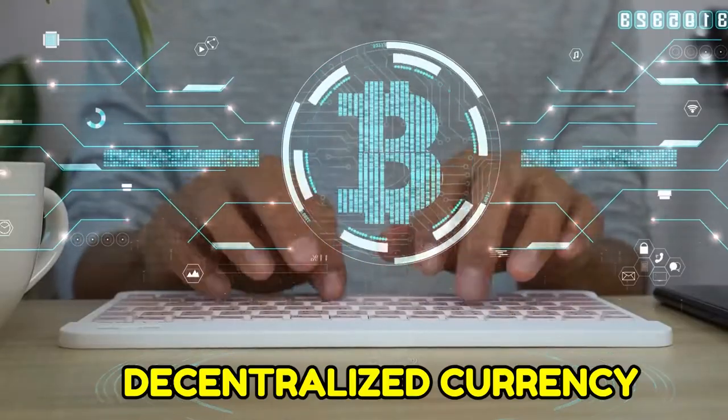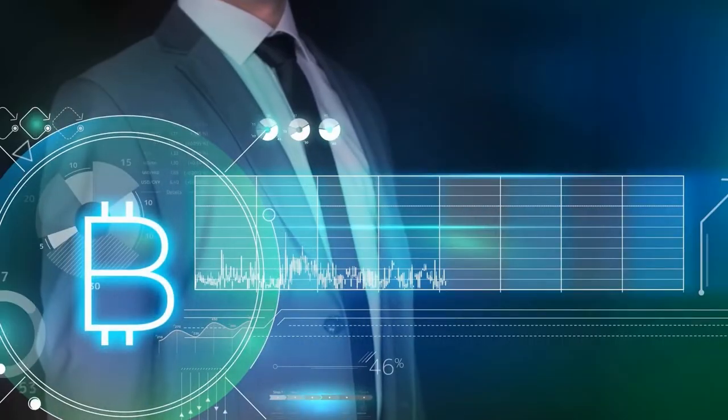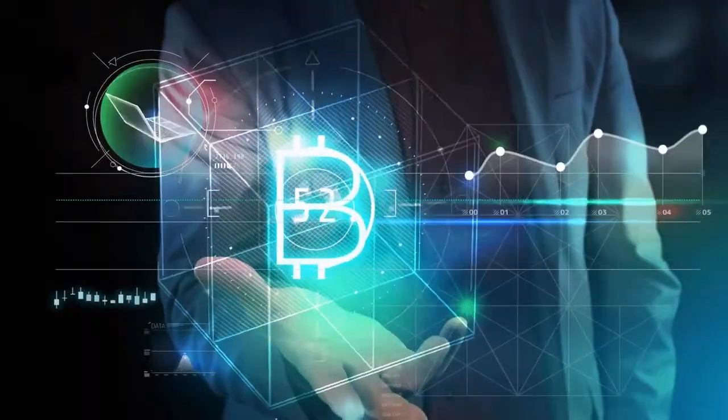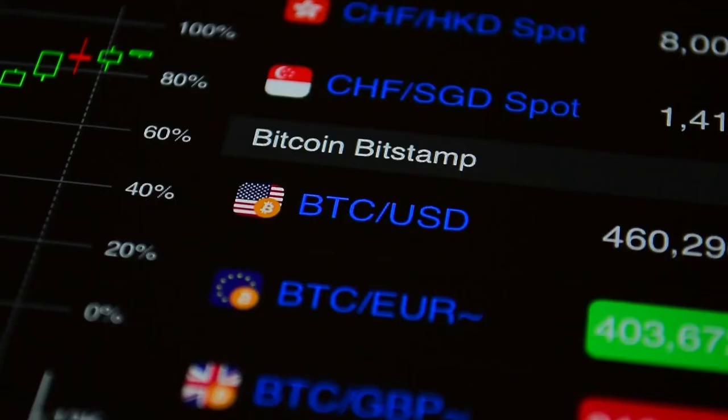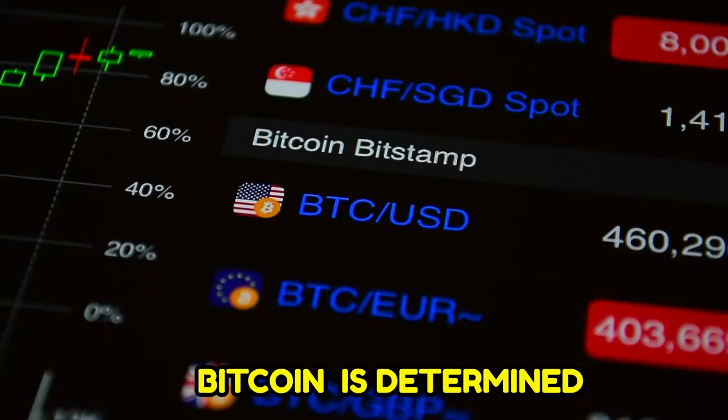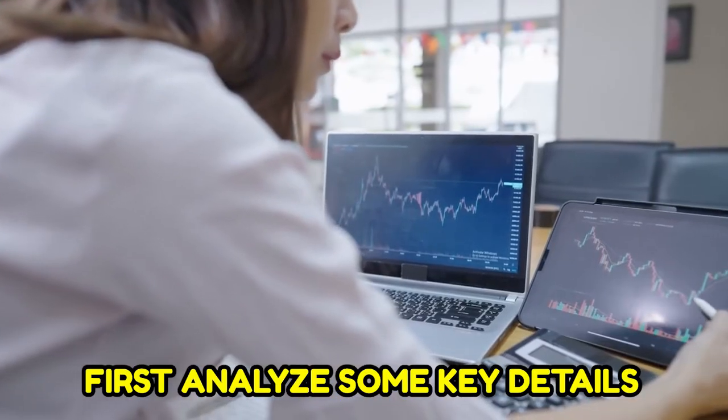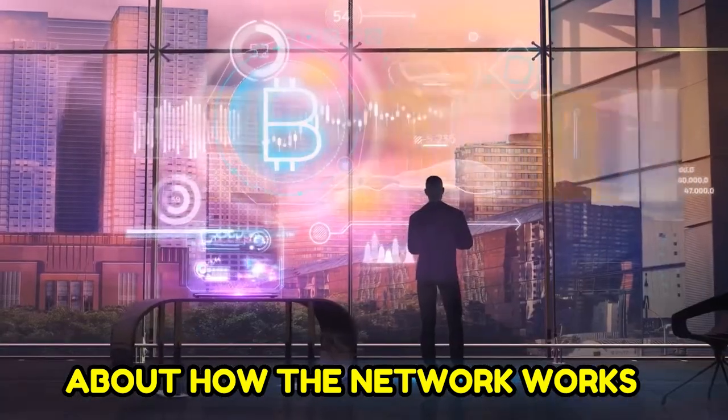Bitcoin is a decentralized currency, and its value depends on supply and demand, which we'll explain in detail below. Now, there are other factors that also play a role. To understand how the price of Bitcoin is determined, let's first analyze some key details about how the network works.